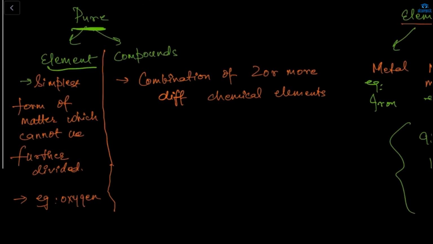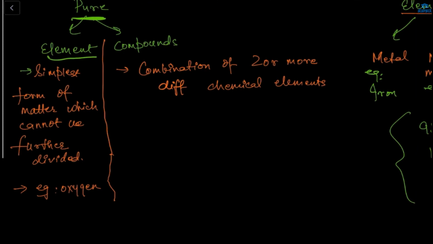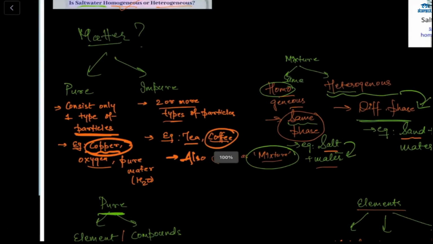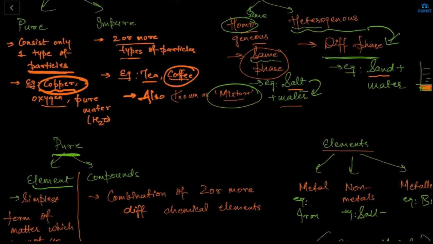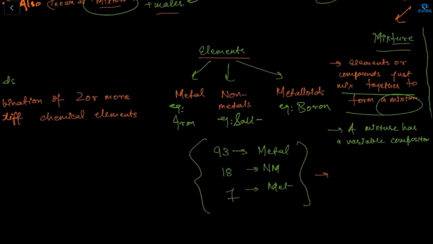Okay. Compounds are what? A combination of two or more different chemical elements, like water. H2 plus O gives H2O, which is water. And what is an element? The simplest form of matter which cannot be further divided, like oxygen. Now, this matter, pure, impure, again pure, elements and compounds. The elements are divided into three subparts: metals, non-metals, and metalloids.